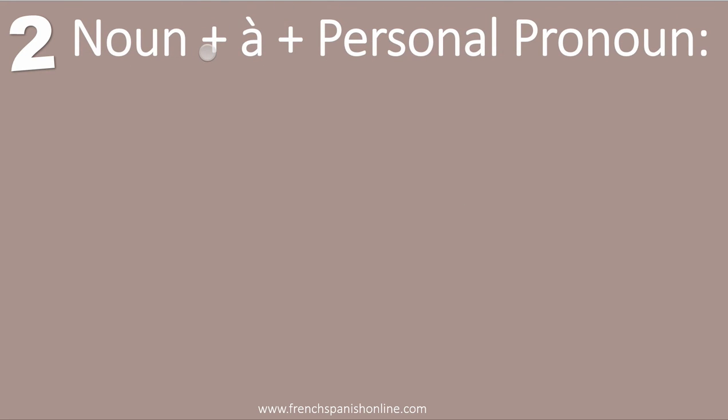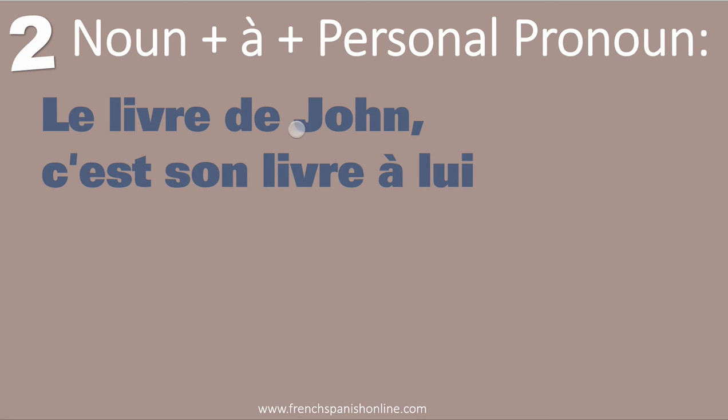Let's see now the second part, when we have a sentence like a noun and a personal pronoun. So in this case, we need the word à. Let's see how. Le livre de John, c'est son livre à lui. We speak like that in French when we want to insist, because we have a repetition here. If you say son livre, you know it is his book. But sometimes you can add it again at the end of the sentence to insist. C'est son livre à lui.